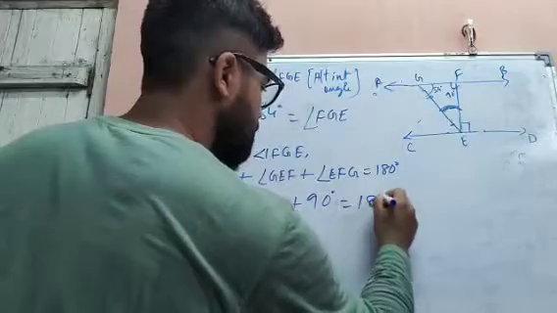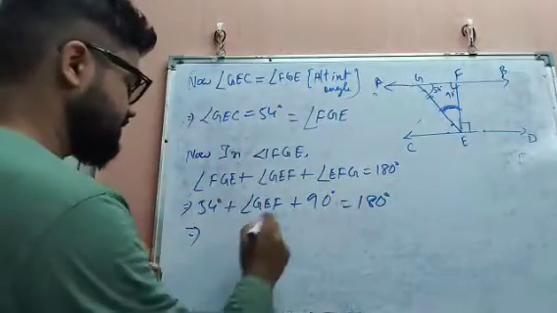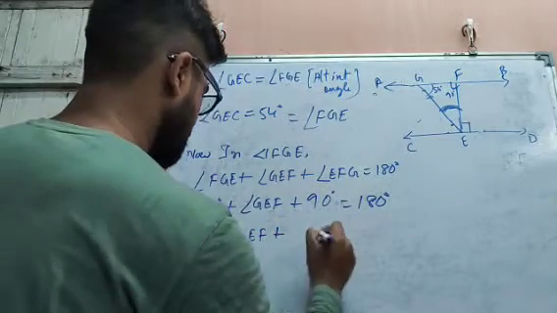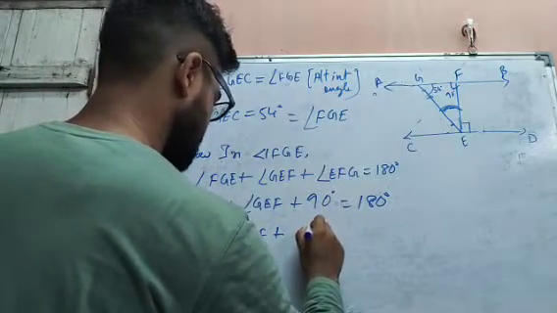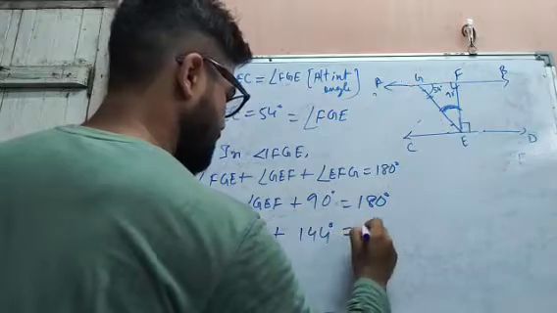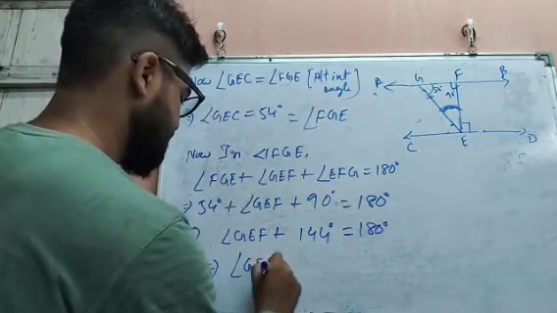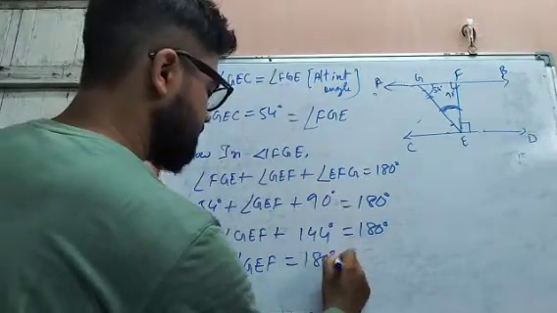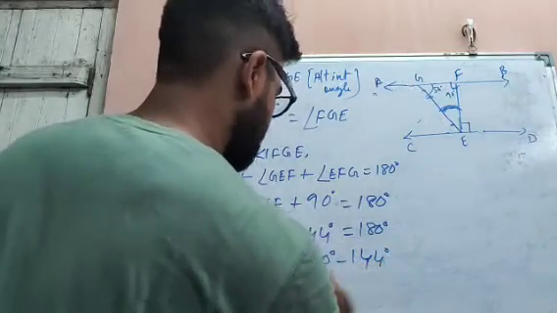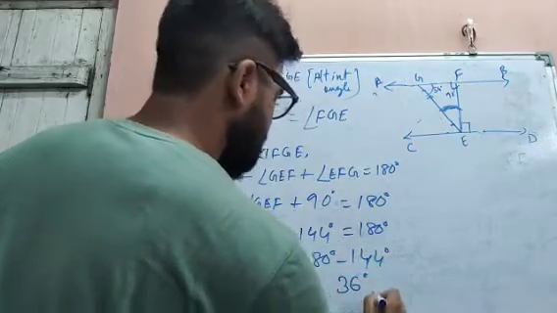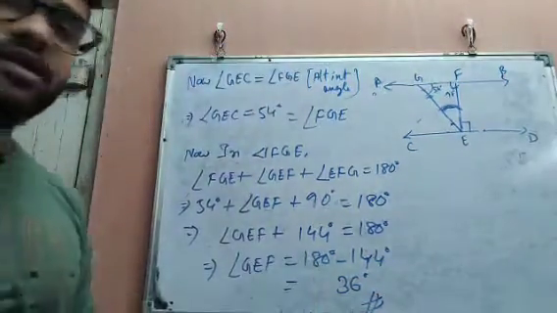So equal to 180 degrees, and you will get angle GEF plus 144 degrees equals 180 degrees, and angle GEF is 180 degrees minus 144 degrees, which is our required solution.